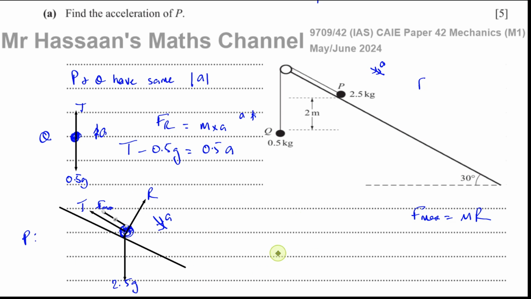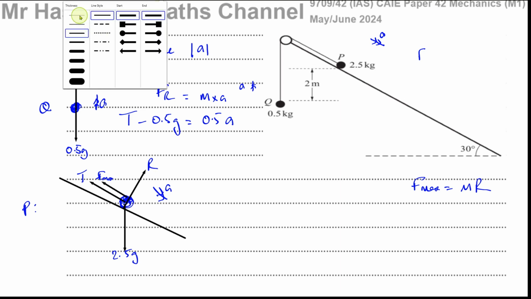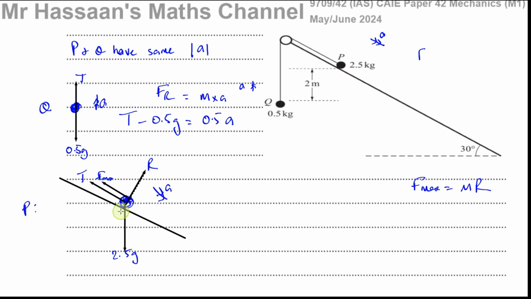So those are the forces acting on the particle P. So we're going to resolve those forces parallel and perpendicular to the plane. The only force that is not parallel or perpendicular to the plane is the weight. So I'm going to resolve this weight parallel and perpendicular to the plane. Okay, so that's what I'm going to do now.